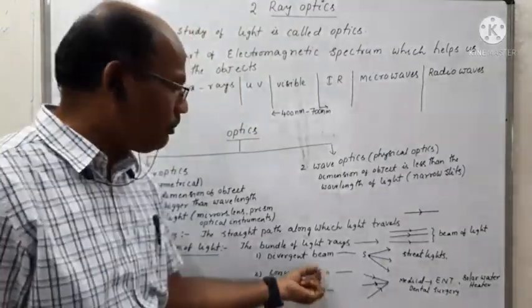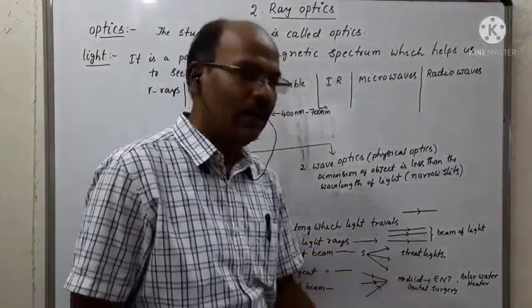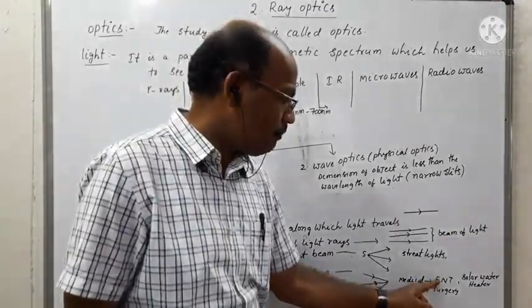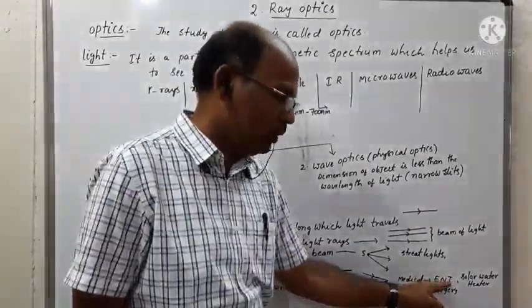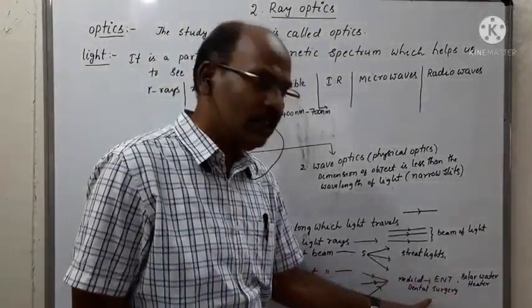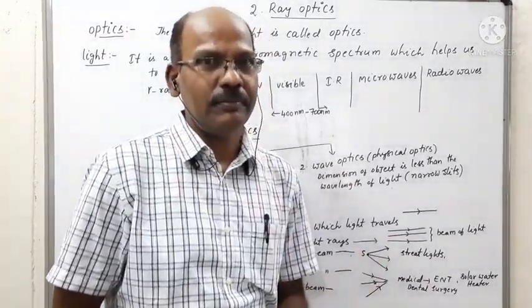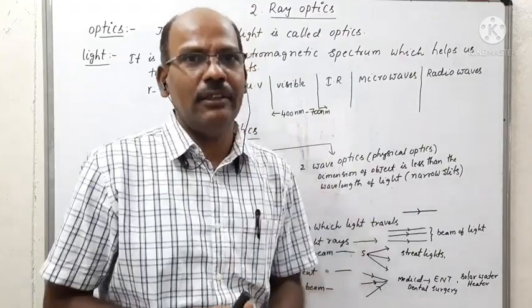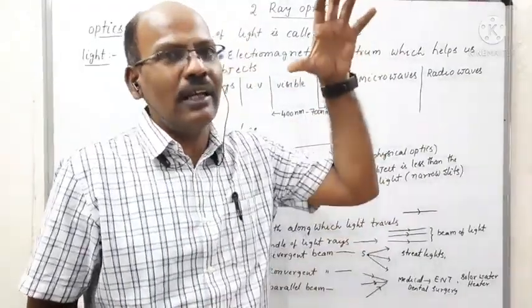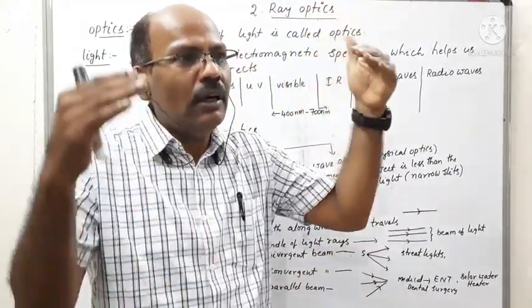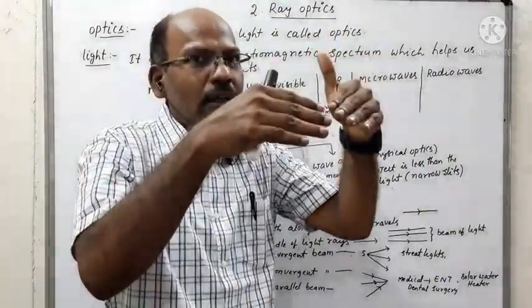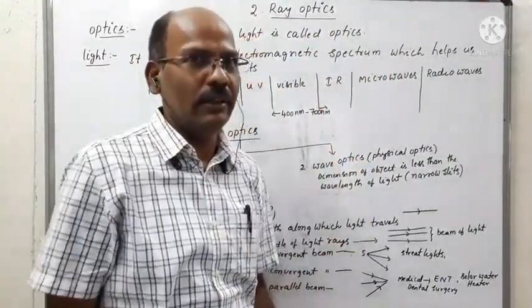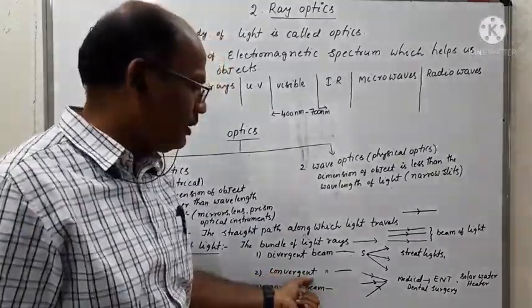So convergent beams of light are widely used in medical diagnosis, in the case of ENT, meaning ear, nose, throat, and also in dental surgery. In order to identify a cavity in the teeth, the dental surgeon focuses the light, where we observe all the light rays are meeting at one common point. So that is called a convergent beam.